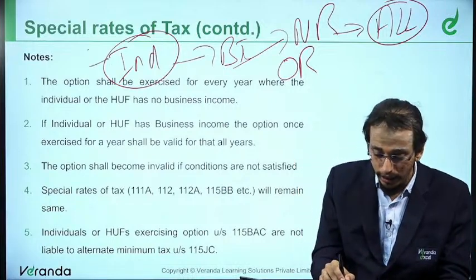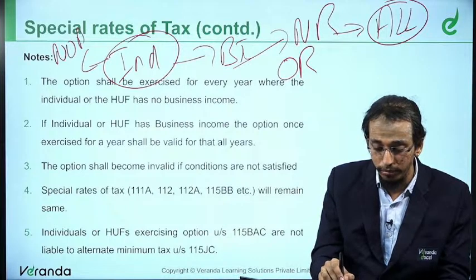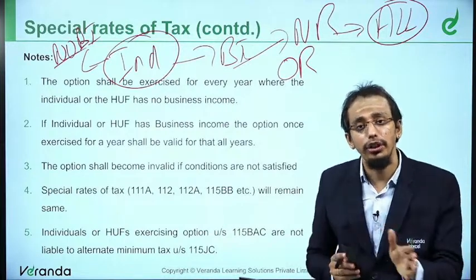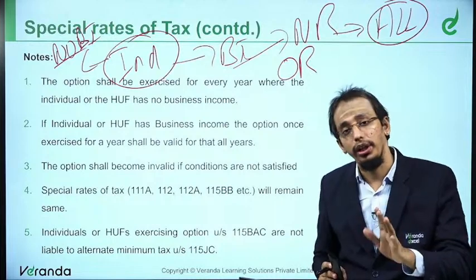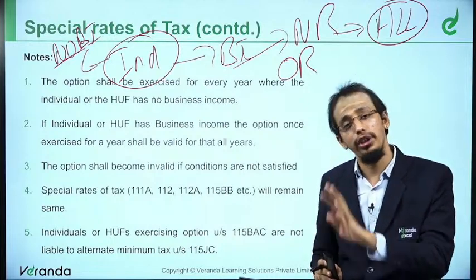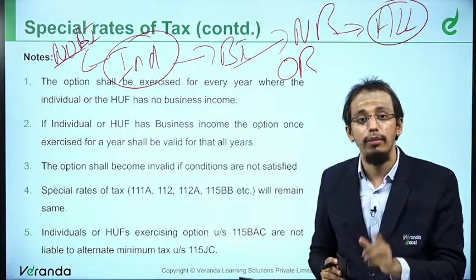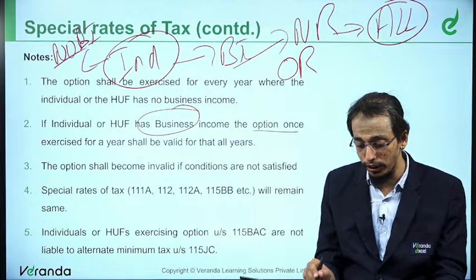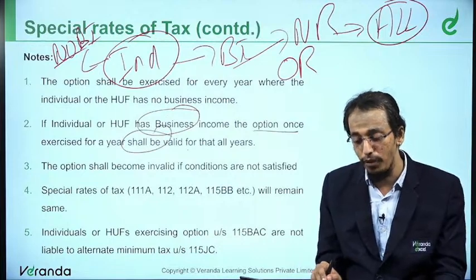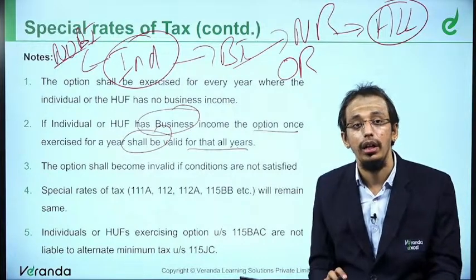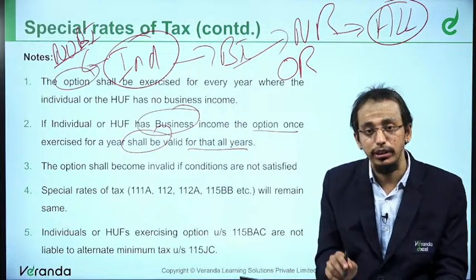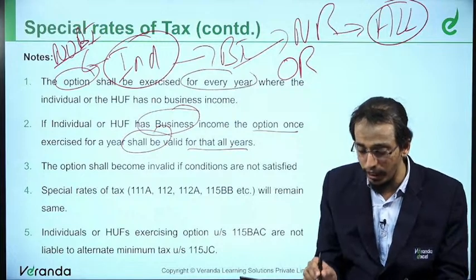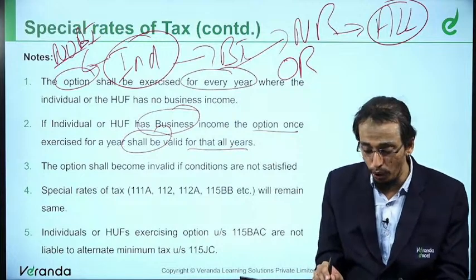Let's say the individual does not have business income. Then every year he can choose old regime or new regime. This year I will choose new regime. Okay. Next year I want to go for old regime. No problem. So if the individual or HUF has got business income, the option once exercised shall be valid for all the years. But the option, meaning either old or new regime, can be exercised every year if you don't have business income.